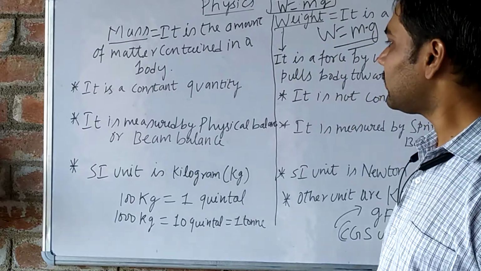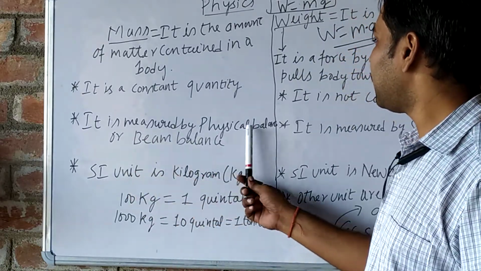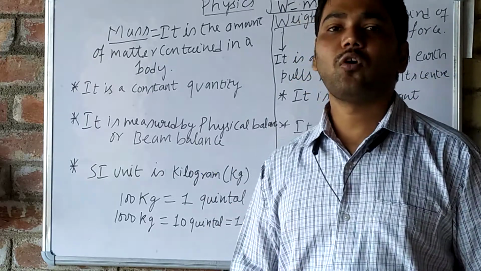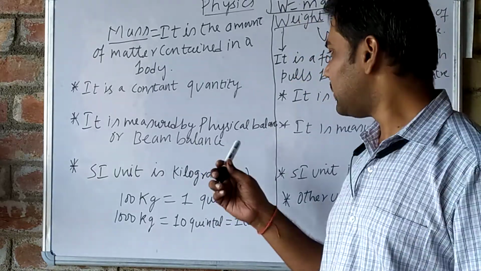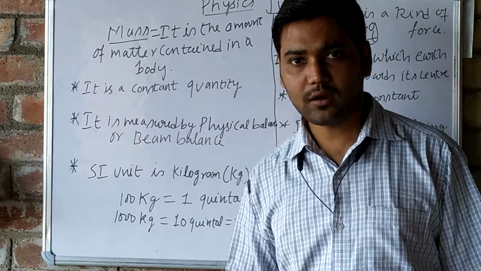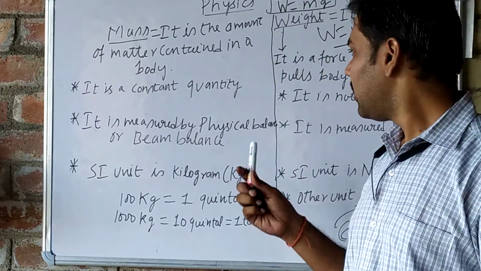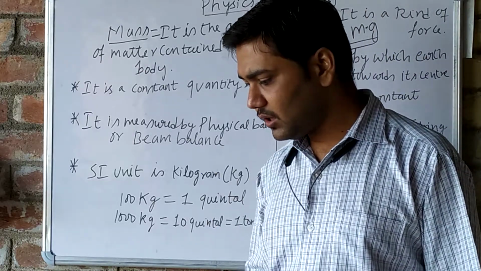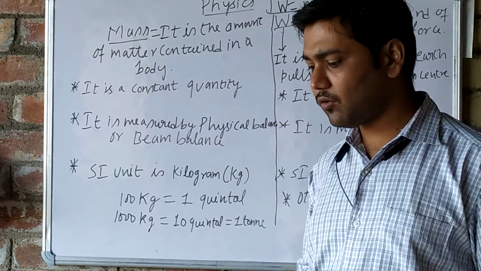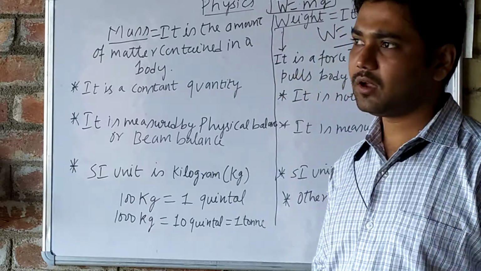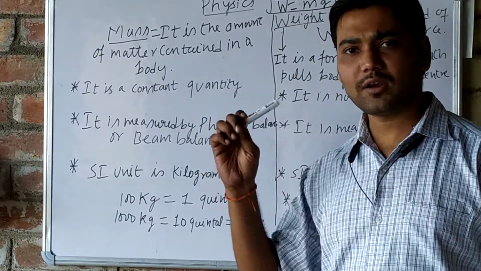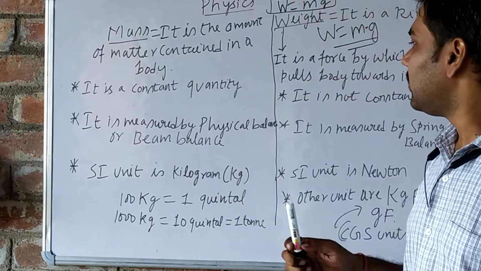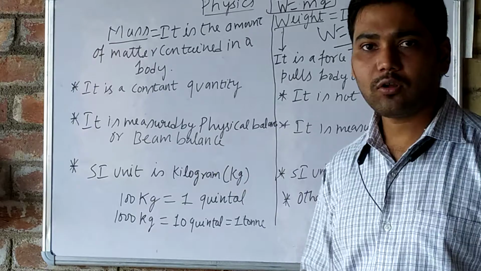Third, mass is measured by physical balance or beam balance. You know what a physical balance or beam balance is. If you don't know, open page number 38 in your book. You will see what a physical balance or beam balance is. You have already studied it in classes. So mass is measured by physical balance or beam balance.